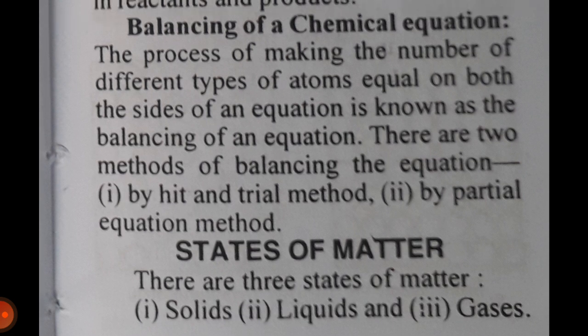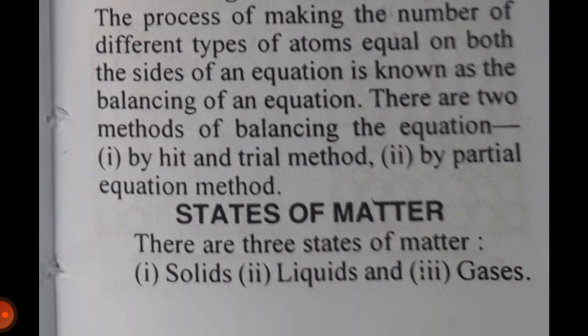Balancing of a chemical equation: the process of making the number of different types of atoms equal on both sides of an equation is known as balancing of an equation. There are two methods of balancing the equation: one is hit and trial method, second is partial equation method.